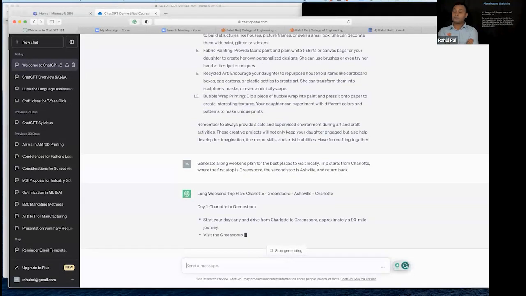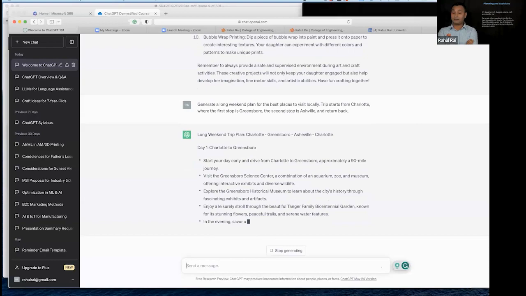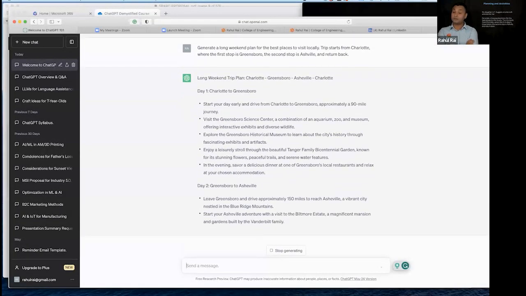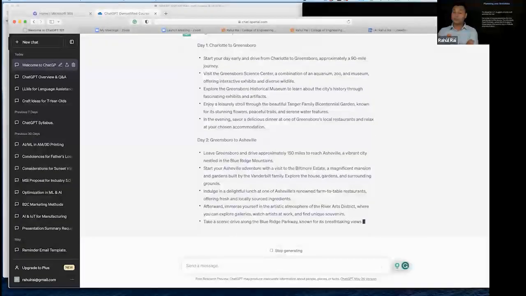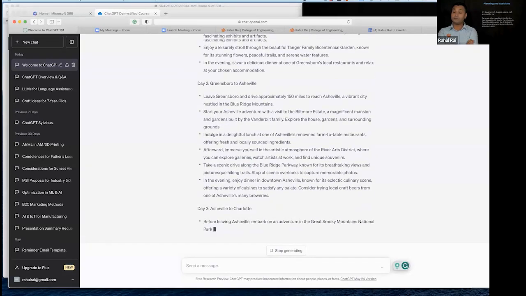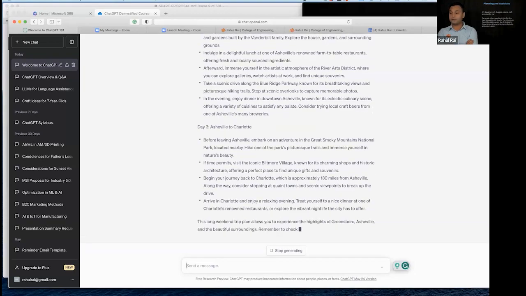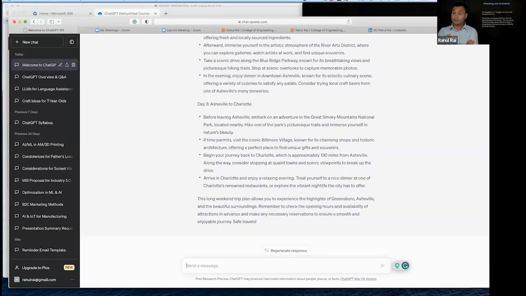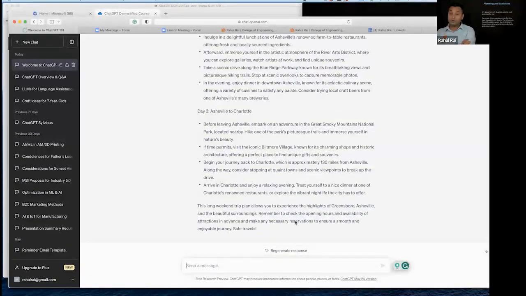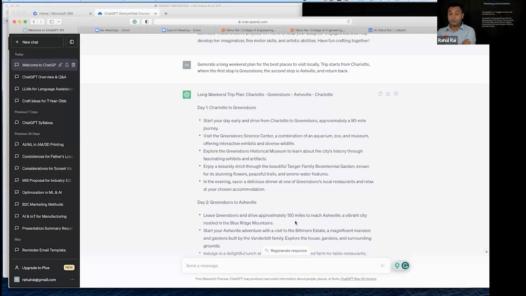So you can see here is the long weekend plan: Charlotte, Greensboro, and Asheville. It understood the sequence, and it's doing all the activity planning. It is essentially going through all the travel websites and other language data that is there on the web, and it's also specifying the specific things that you can do there. Okay. So here, I know for sure that there is a Greensboro Science Center, which has an aquarium, zoo, and museum. That's a good activity that I can do with the kids and so forth.